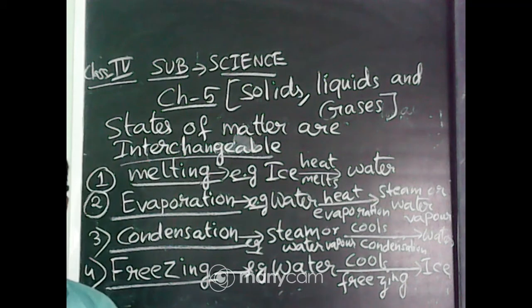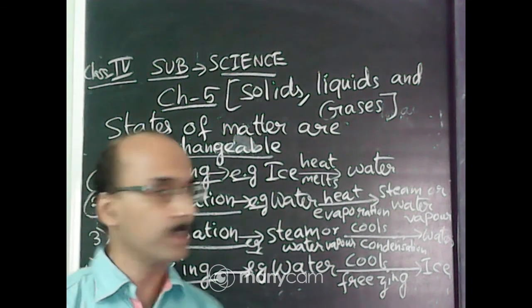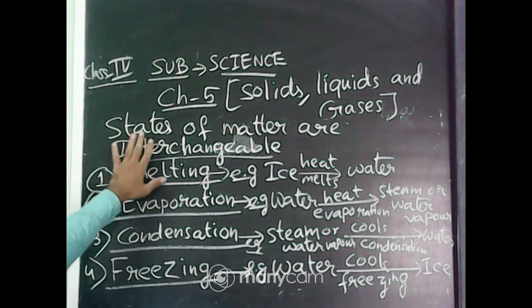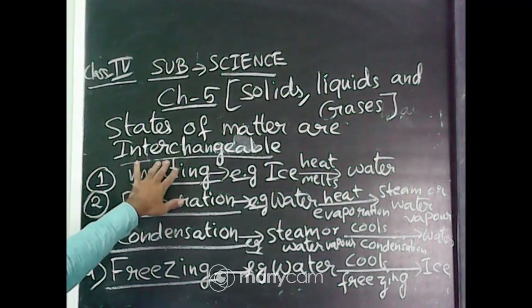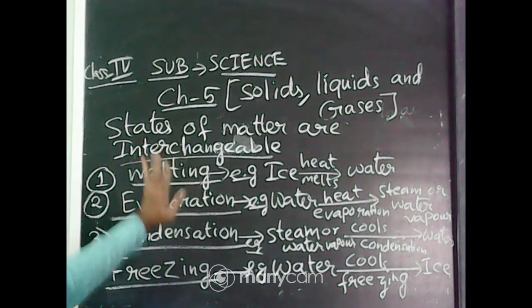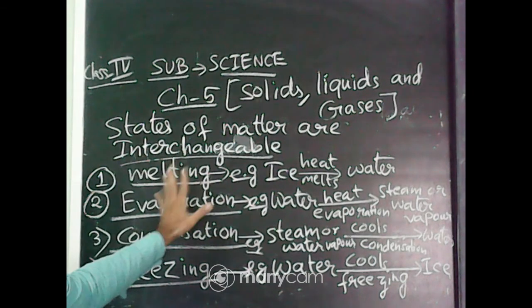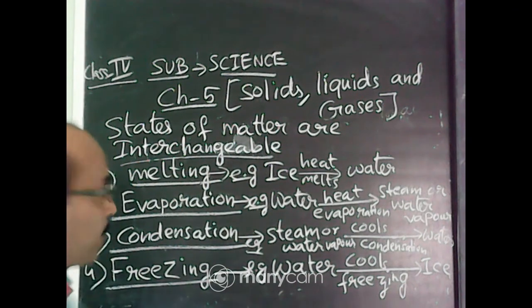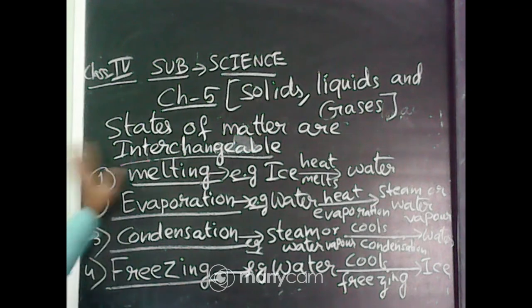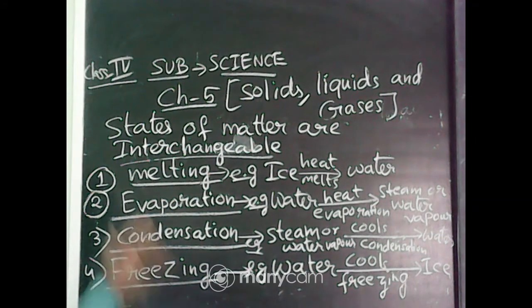So these are the 4 processes involved during the interchange of states of matter. The processes by which different states of matter are interchanged are melting, evaporation, condensation and freezing.